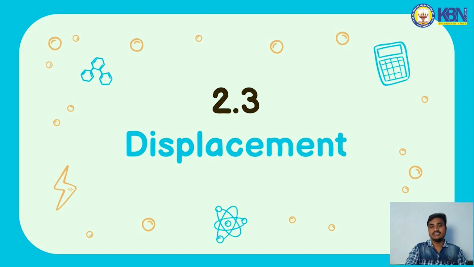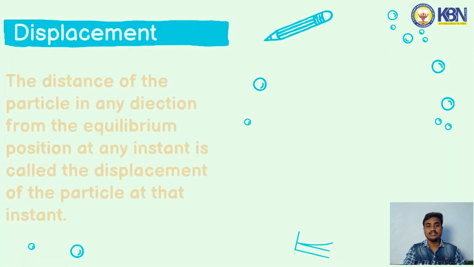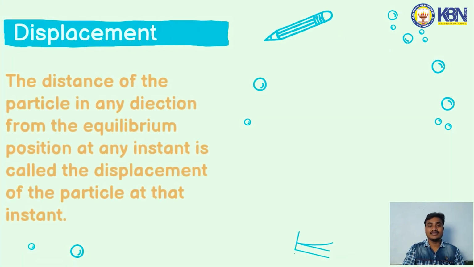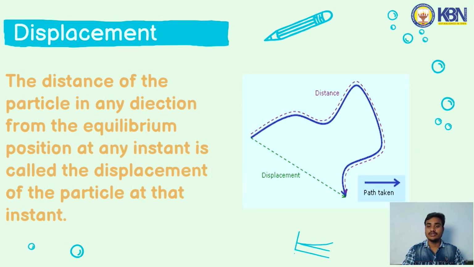The next one is about the displacement. We all know about displacement very well. The distance of the particle in any direction from the equilibrium position at any instant is called the displacement of the particle at that instant. In this diagram you can see the blue path taken is called the distance, and the shortest distance is called the displacement.